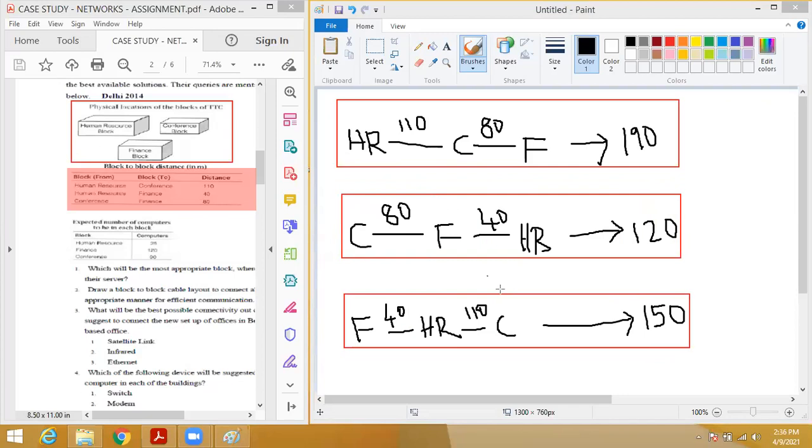You have to draw neatly. I have given everything in Paint like this. From this you have to compare all the distances and select the lowest distance. So what are the distances you have? Total distance 190, 120 and 150. Which one is the lowest? 120. Yes, 120 is the lowest one. So your answer should be this one: conference to finance, finance to HR, right? This is how you have to draw the layout diagram. Every time you have to do all the possible things, but your answer should be only this second option, not every option.